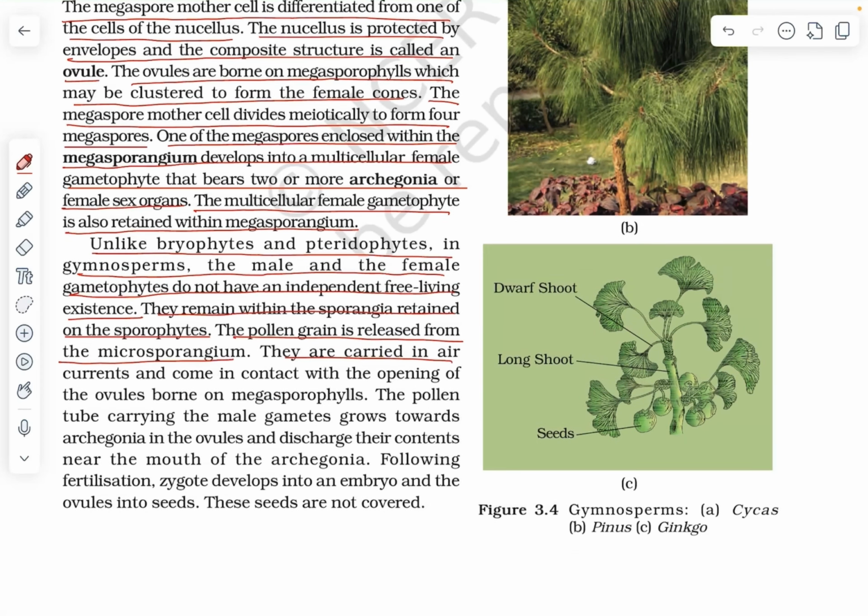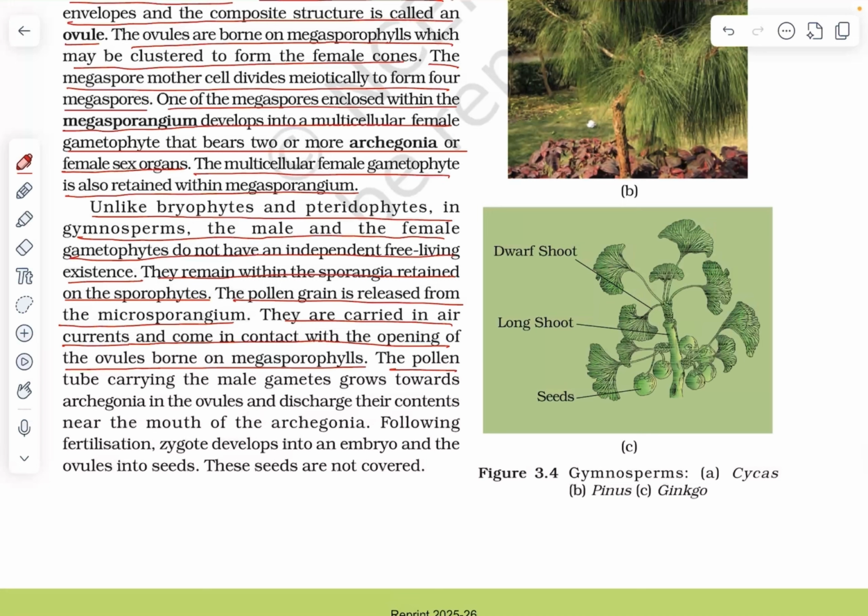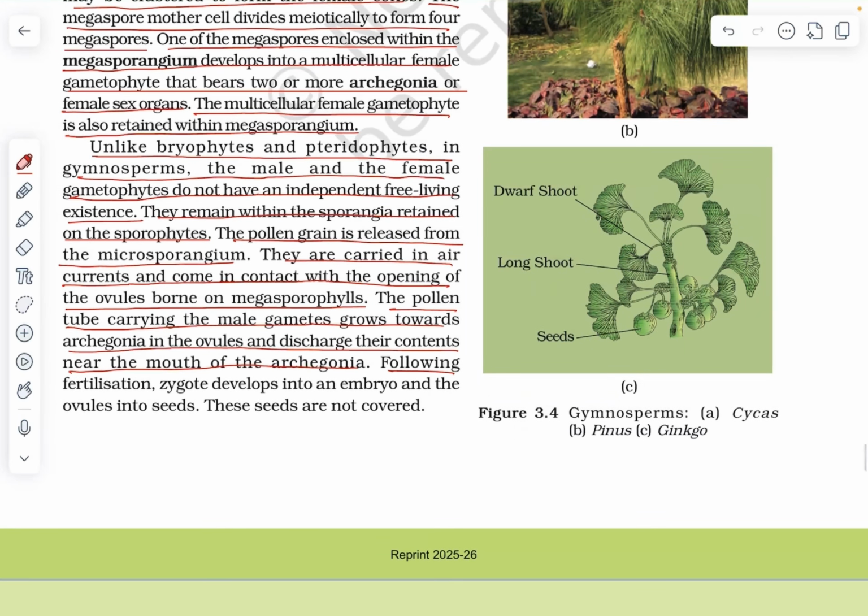They are carried in air currents and come in contact with the opening of the ovules borne on megasporophylls. The pollen tube carrying the male gametes grows towards the archegonia in the ovules and discharges their contents near the mouth of the archegonia. Following fertilization, the zygote develops into an embryo and the ovules into seeds. The seeds are not covered.